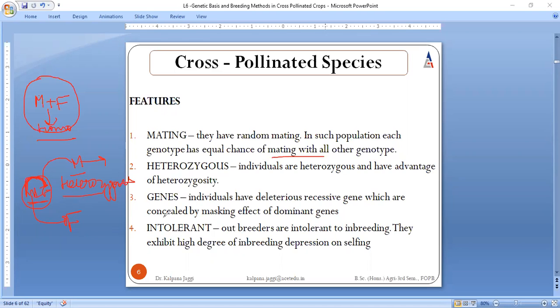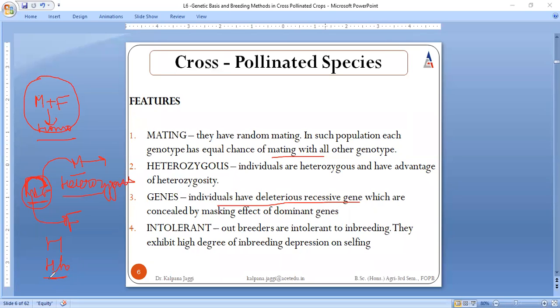Here, in the last time in the self-pollinated species, we came to learn there was no effect of deleterious recessive gene. But here, individuals are having deleterious recessive genes, and a recessive gene means what? As I already told you, if we are talking about height, this is the gene, and every gene is controlled by two alleles.